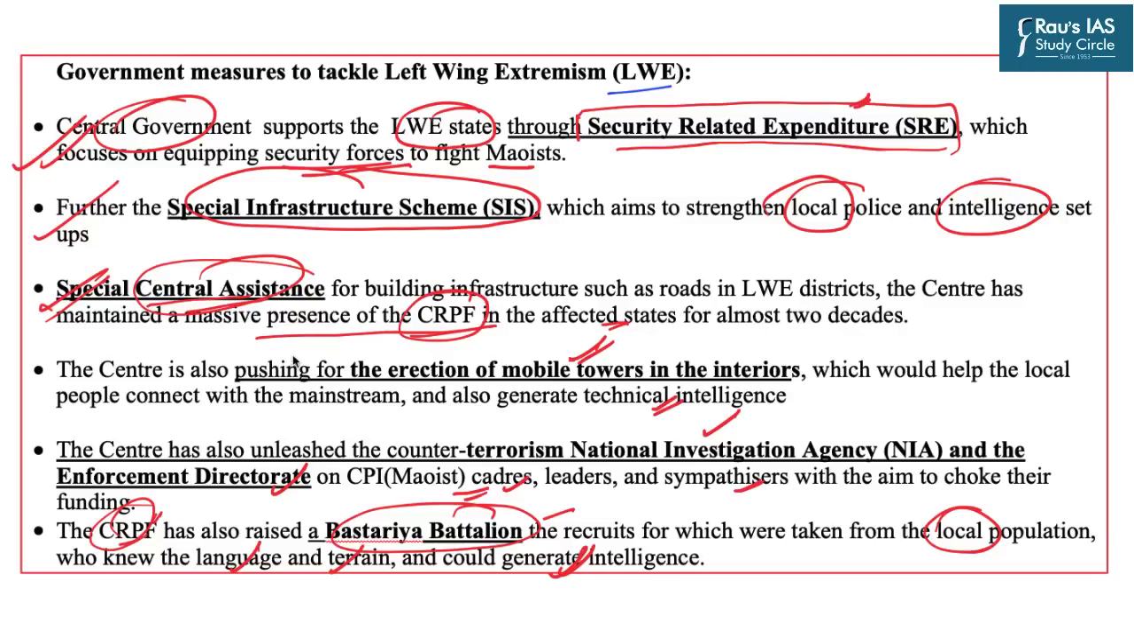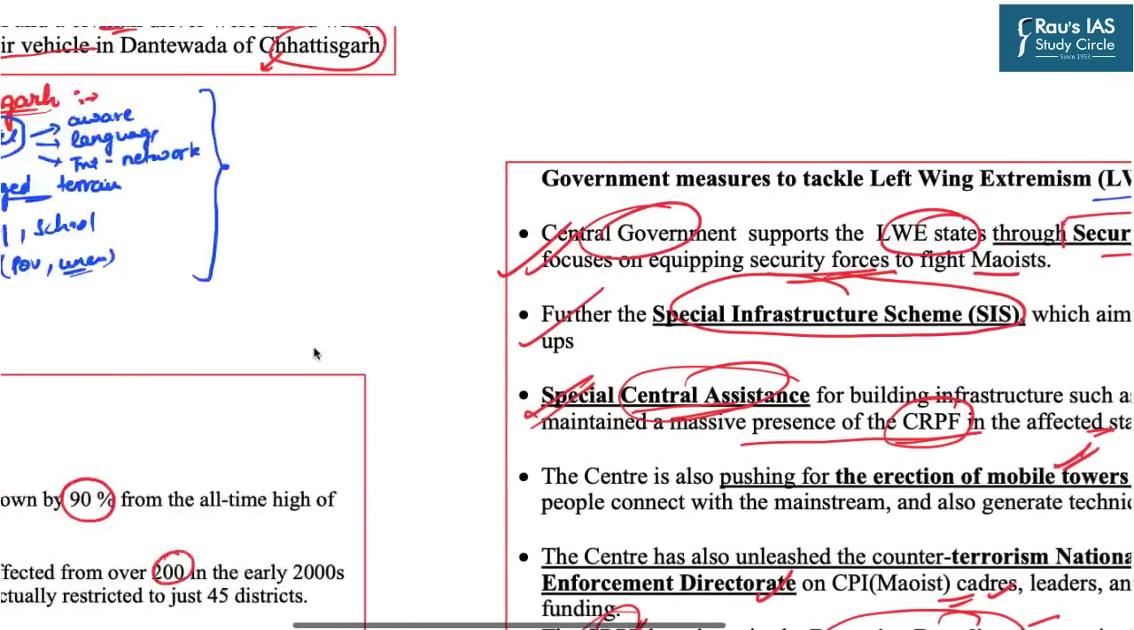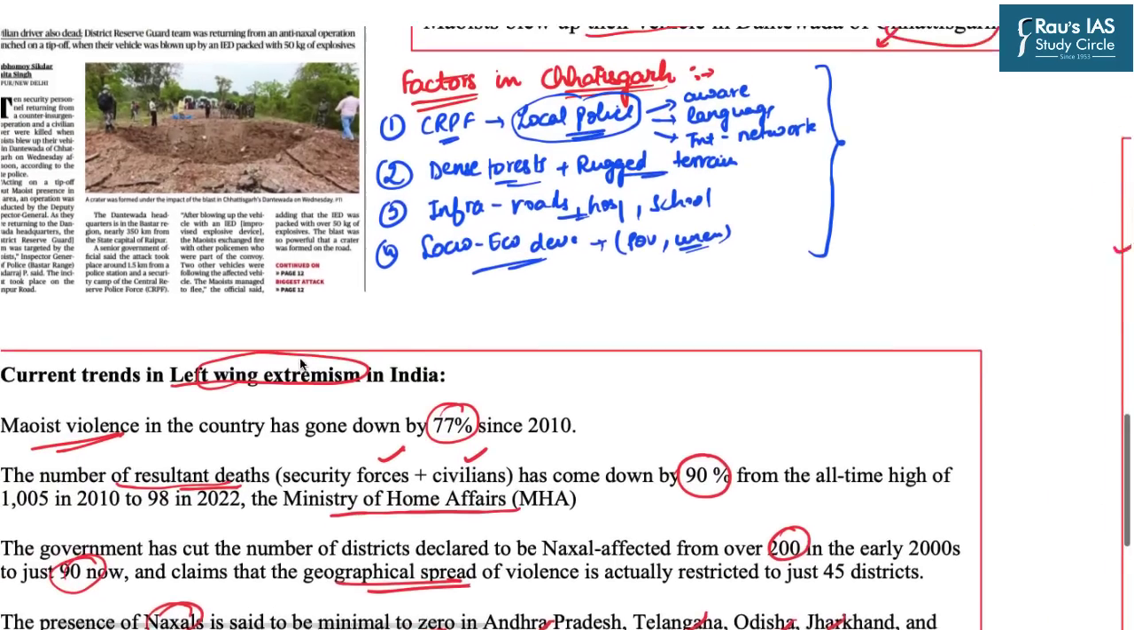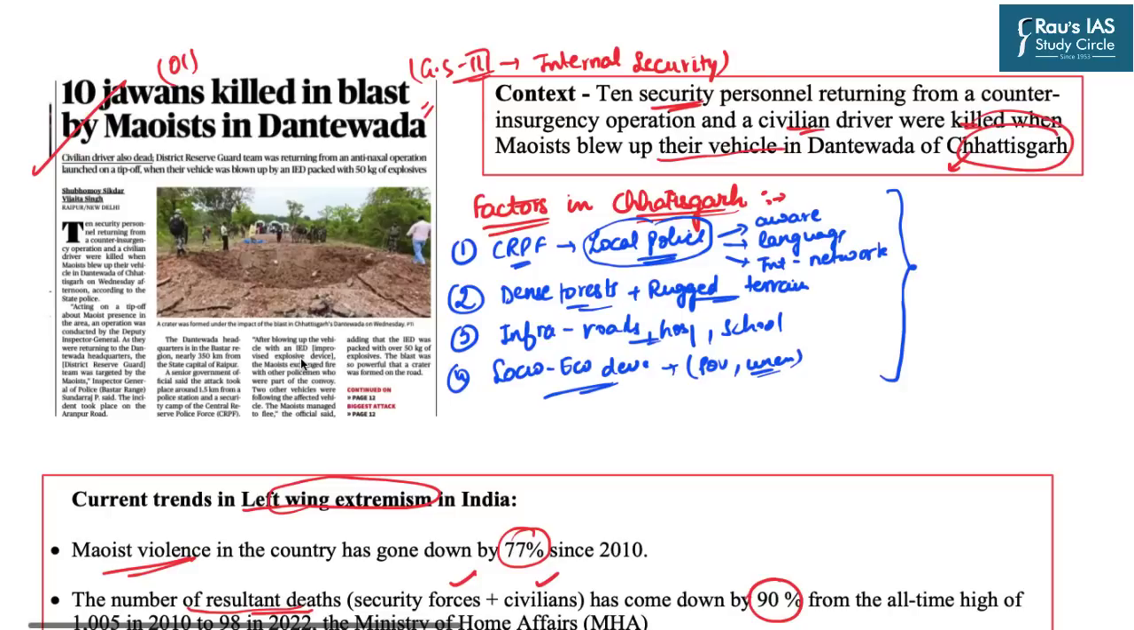So these are certain measures which are taken to tackle left-wing extremism, and these things we have discussed in relation to this news which has appeared at page number 1 in today's newspaper.